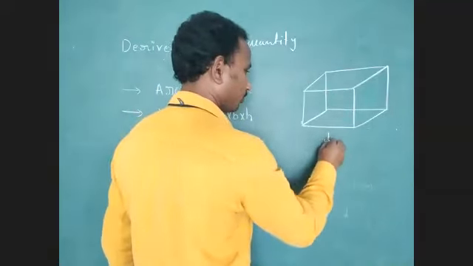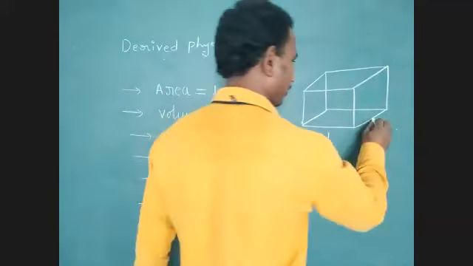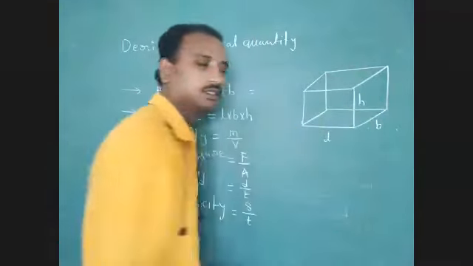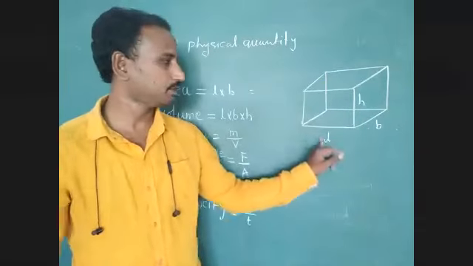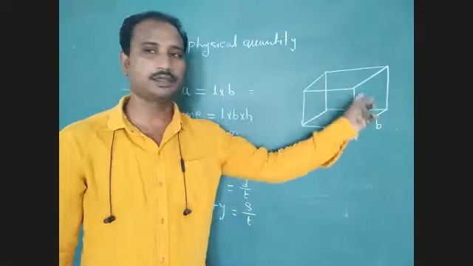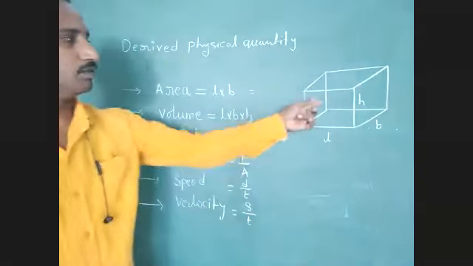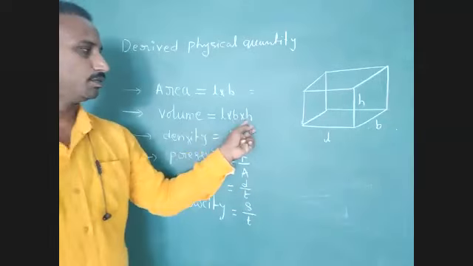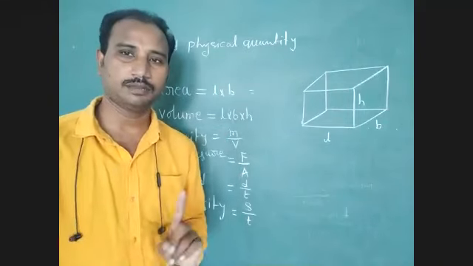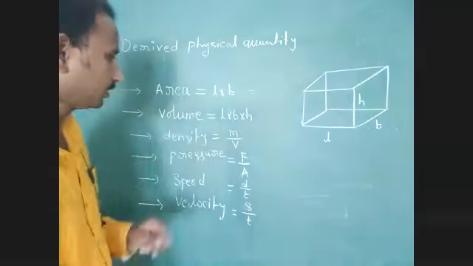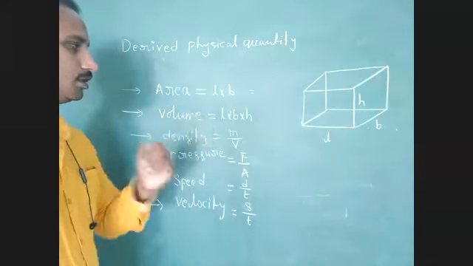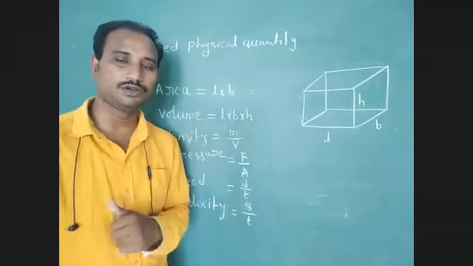Okay, length of cuboid L. Next one, breadth of cuboid B, height of cuboid small h. Okay, students, we can identify this point: length, breadth, height. Okay, volume of cuboid. So length into breadth into height. It is the fundamental formula of volume. Don't forget. So here is a derived physical quantity. For example, volume equal length into breadth into height.